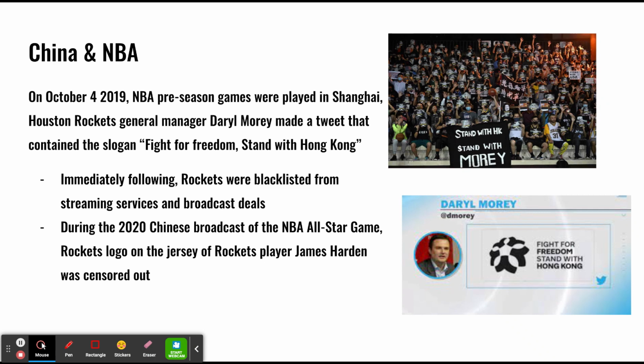Rockets merchandise was pulled off the shelves, they canceled sponsorships with the team and its players, and they threatened further sanctions against the league. About a year later, during the 2020 Chinese broadcast of the NBA All-Star Game, the Rockets logo on the jersey of James Harden was censored out. So this is one example of how China can easily censor information from their people.